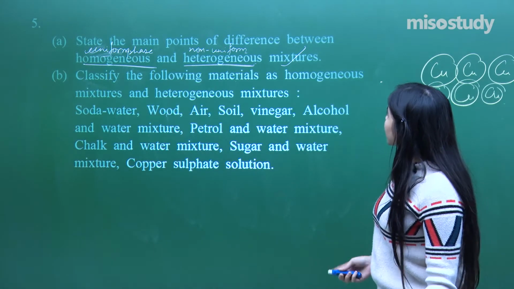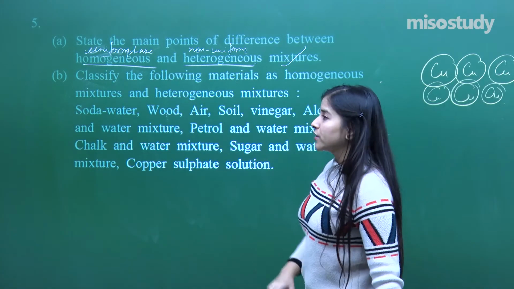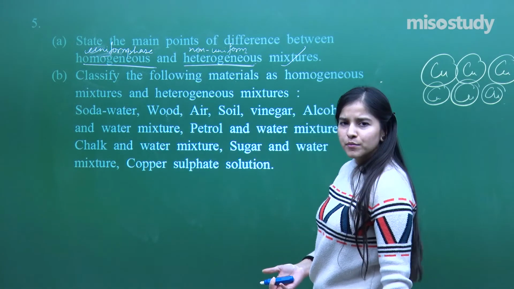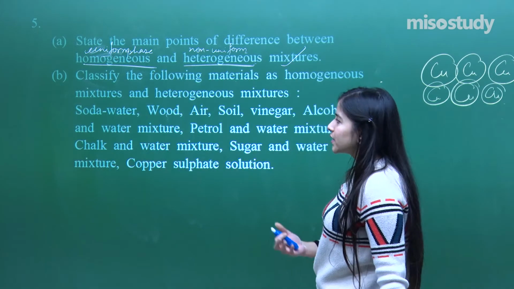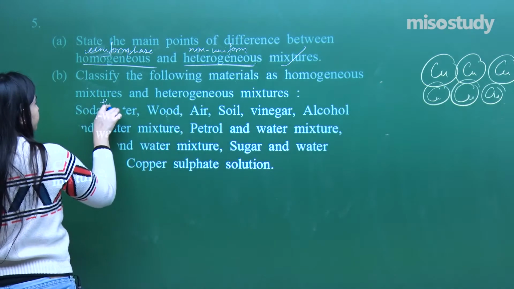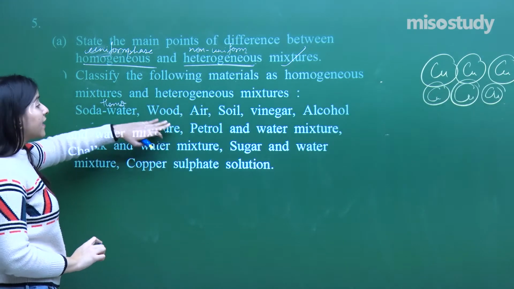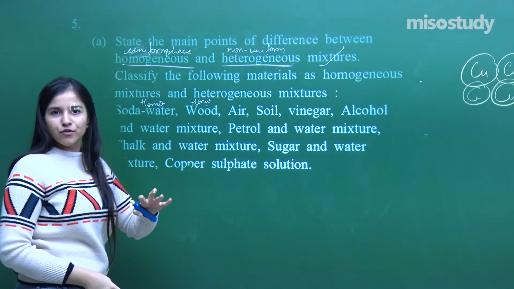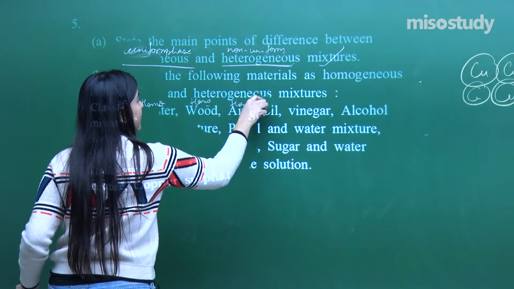Now, classify the following as homogeneous, heterogeneous. A similar kind of question has come up. Now, soda water. Have you ever had soda water? Yes, you had. Maybe in some cold drink or something. Have you ever seen that soda getting dissolved in the water? No, it's a homogeneous mixture. Okay, so it is homo. Fine. Wood again homogeneous. Yes, I cannot just separate all the components of wood. I cannot just hand pick them. No. Air, homo. Soil, hetero.